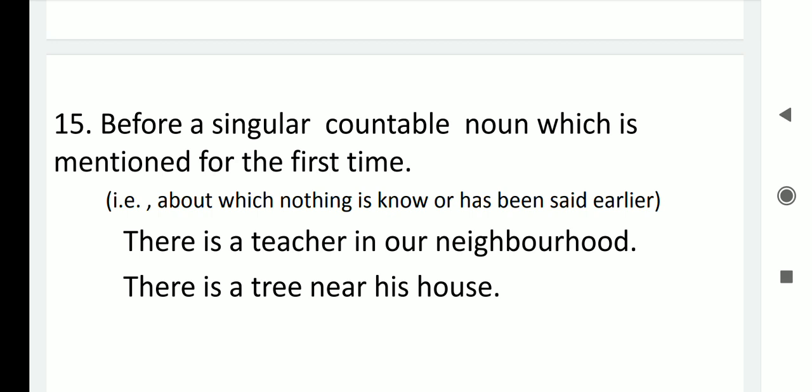So there is a teacher in our neighborhood. That means before a singular countable noun which is mentioned for the first time. There is a tree near his house. So it is used before a singular countable noun which is mentioned for the first time.